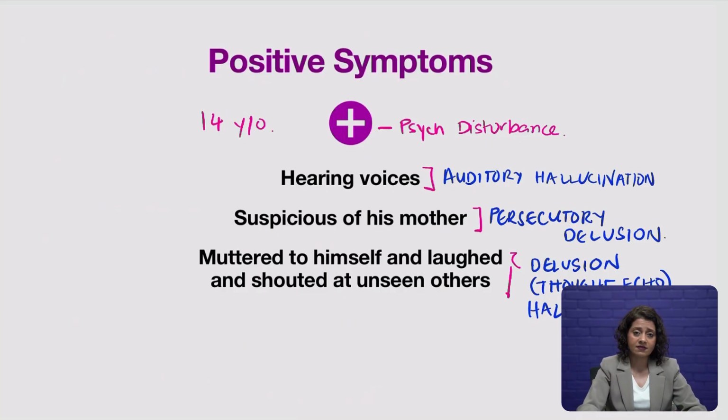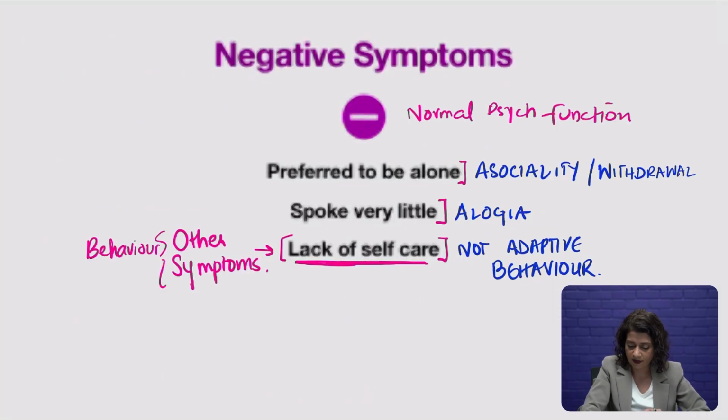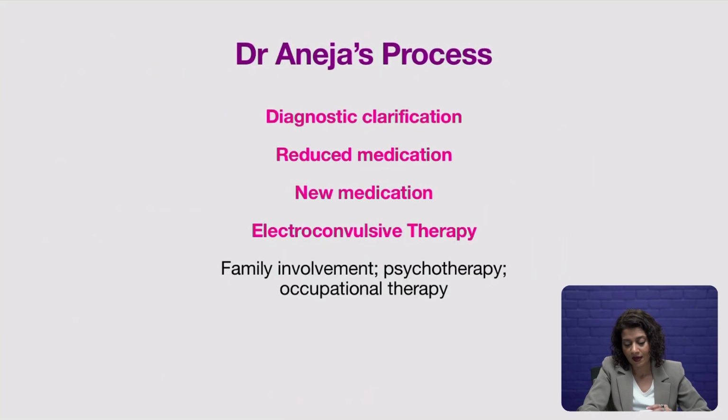However, in the case history that we have received, we know that he has auditory hallucinations, persecutory delusions, and potentially also some other sort of delusion and hallucination. Visual hallucination. Maybe he is also seeing other people, and you see these negative symptoms present where he is asocial and he doesn't talk much and he has disorganized behavior or not adaptive behavior.